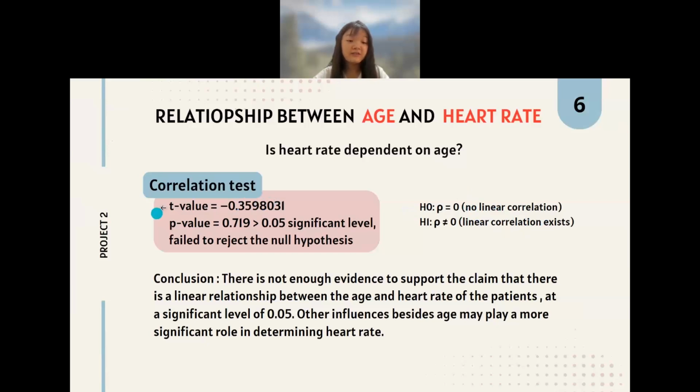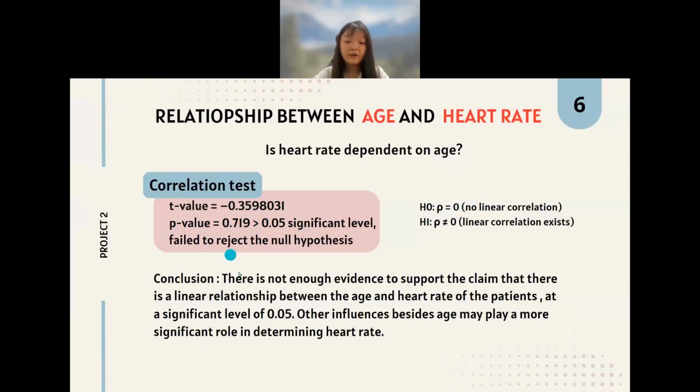We get a correlation of negative 0.359831, which means that they have a weak negative linear relationship. The p-value is 0.719, which is more than the significance level 0.05. So we fail to reject the null hypothesis.